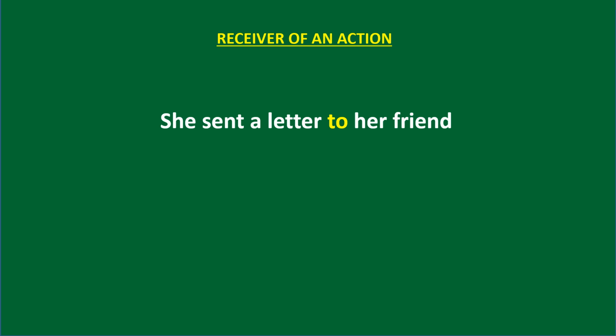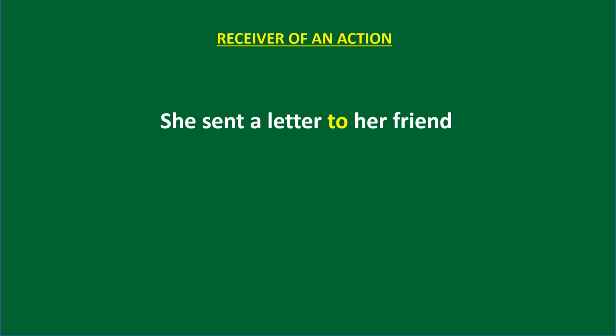The action is sent. But we have to look at the receiver of this action. Who is the receiver of this action in this sentence? Yes, the receiver of this action is her friend. So, the preposition to is used here in order to connect the receiver of this action with the first part of this sentence.